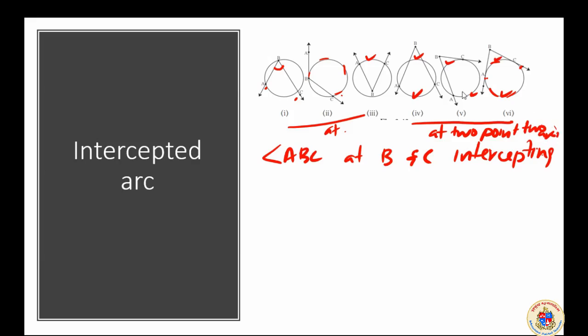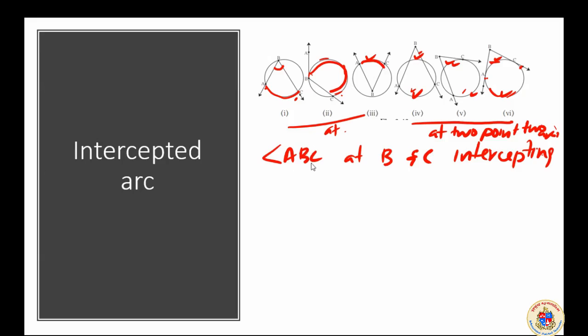Here the angle contains two arcs within it. But in this case, the intercepted arc is only one piece within the angle.